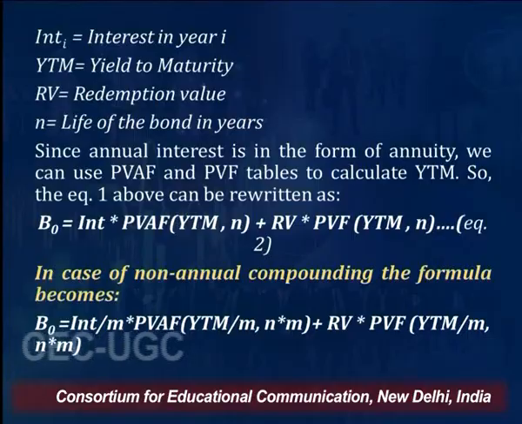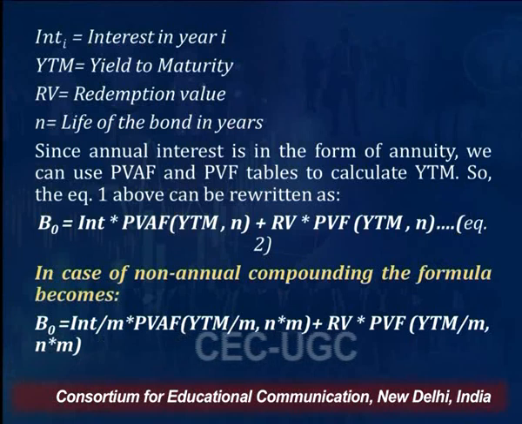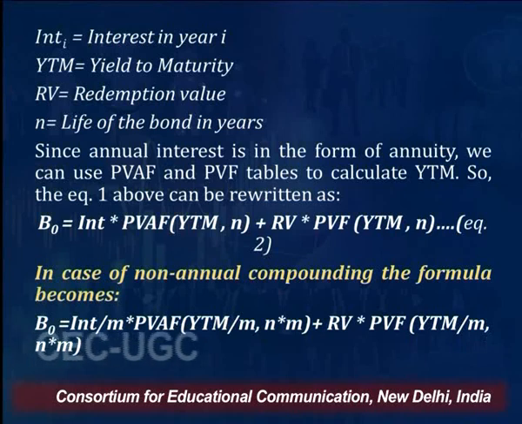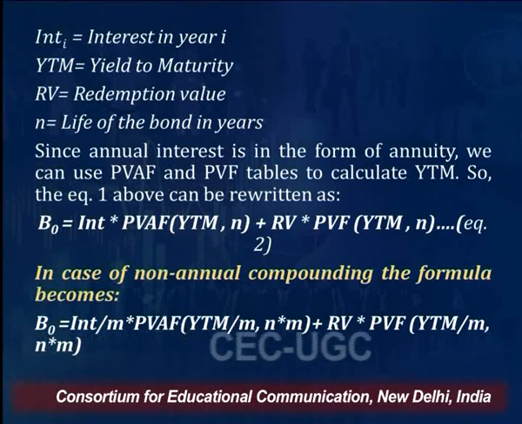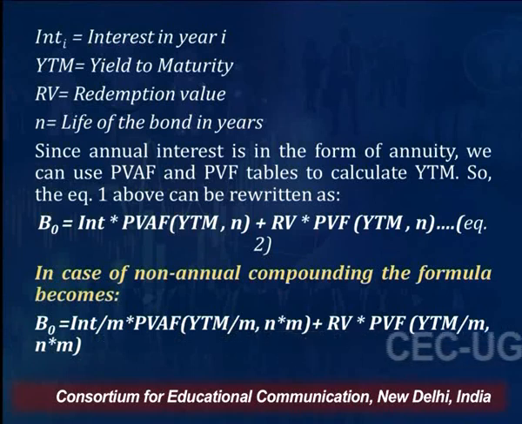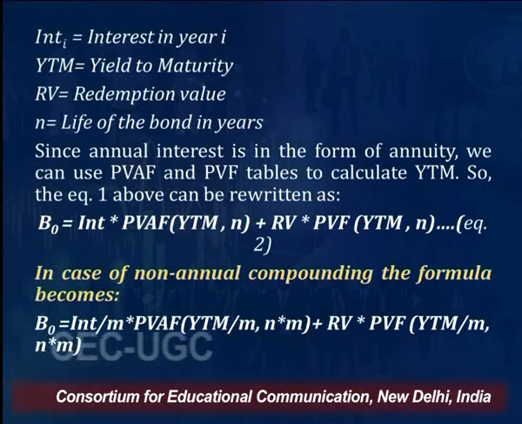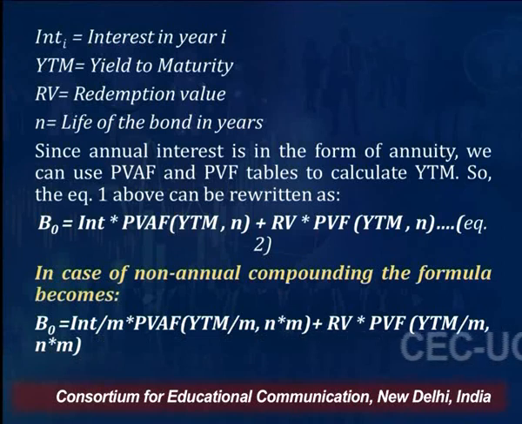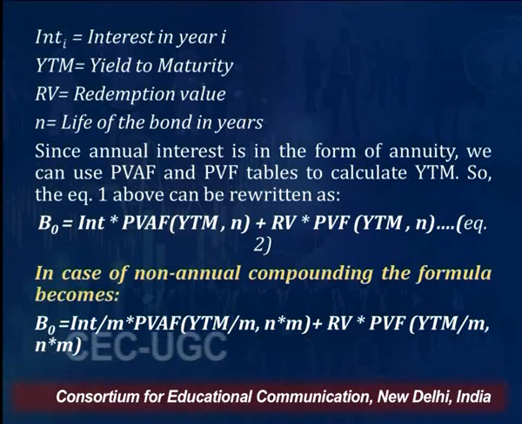So B0 is equal to interest multiplied by PVAF (YTM, n years), plus redemption value into PVF (YTM, n). So for interest income you are using the present value annuity factor, and for discounting the redemption value, you are using the present value factor.